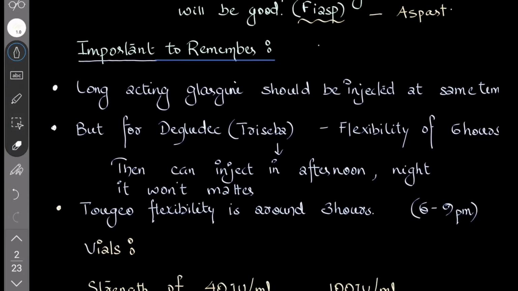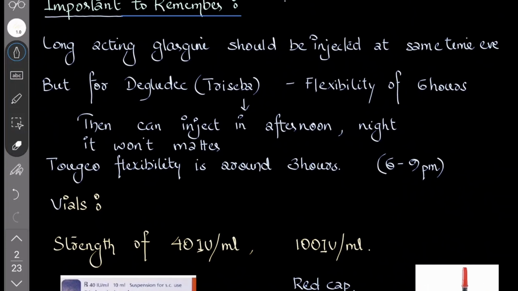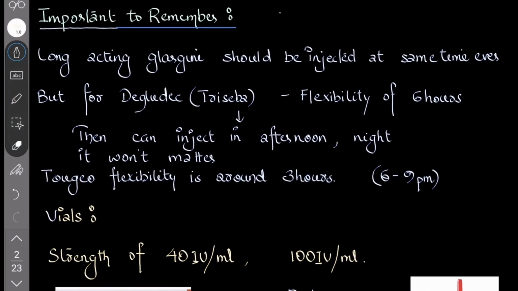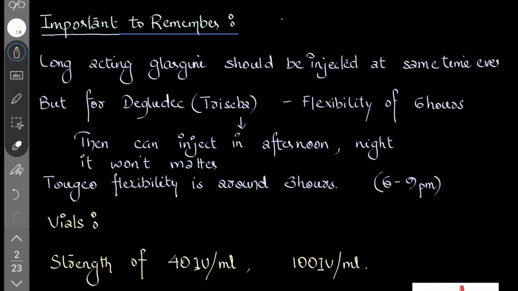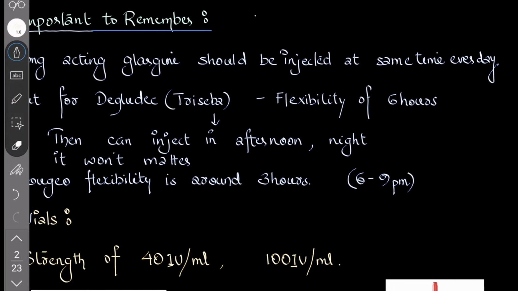Next are some important points to remember. For long acting insulins, Detemir and Glargine, Glargine works 16 to 20 hours. Glargine should be injected at the same time every day. If you are injecting in the morning, it should be injected at the same time.